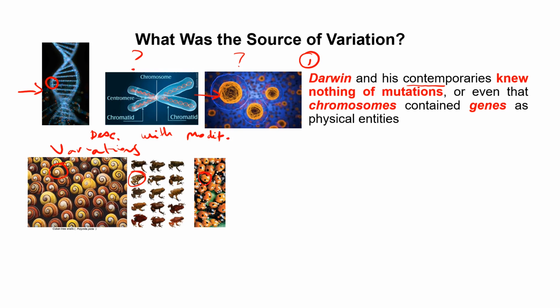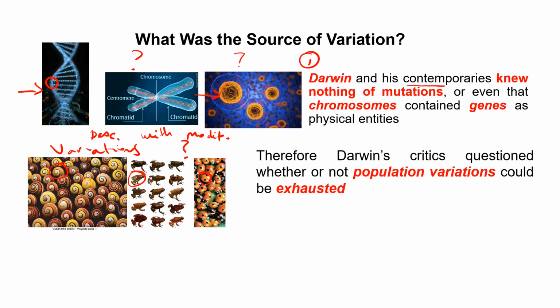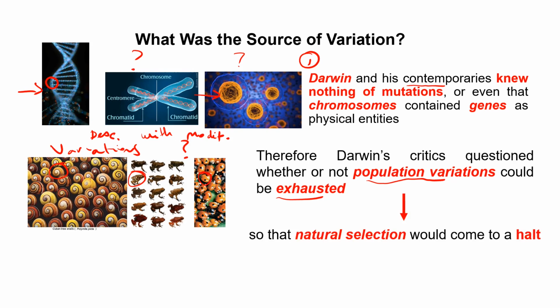However, as Darwin didn't know how the traits were passed from one generation to the other ones, there were many questions. Critics asked questions like these ones. For example, whether or not population variations could be exhausted, and if they were exhausted, there would be only a few examples of variation, and as a result, natural selection would come to a halt.